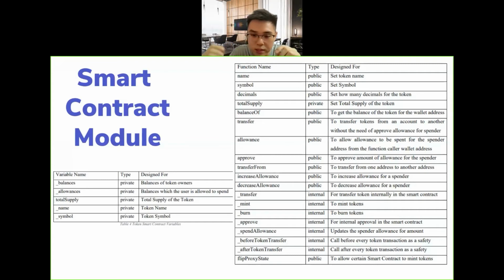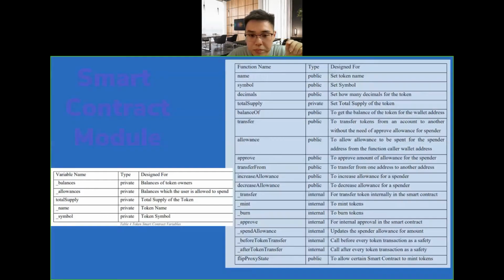Here it is known as the mint function, and I am also able to burn tokens to maintain the supply balance. For example, Ethereum started burning tokens last year, and this actually had a good impact on the token price, as the supply is lower, and they're able to balance that, right?